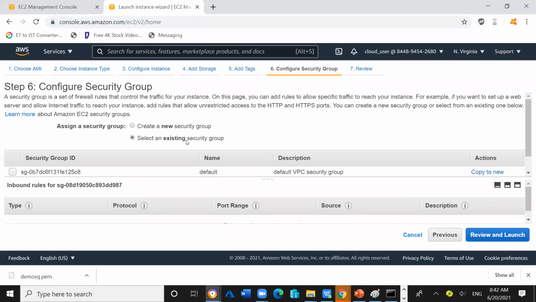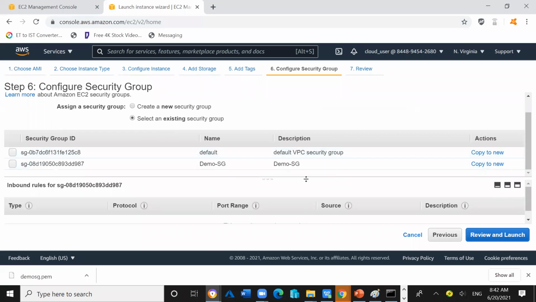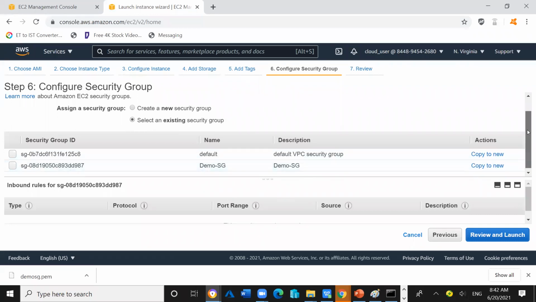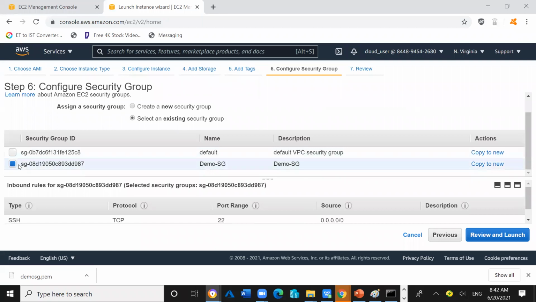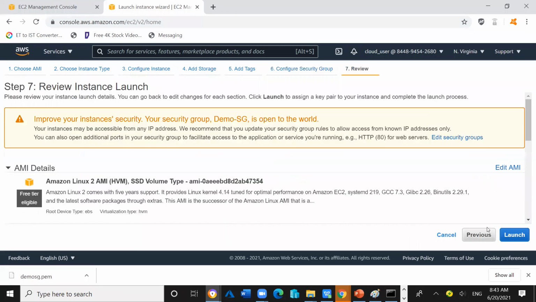So select an existing security group, and here you'll find the options. Yes. So this is the security group demo SG. So I will select the demo SG. Now click on review and launch. If I am selecting the demo SG, you can see what rule is allowed. SSH TCP 22, this is the rule. So now click on review and launch.